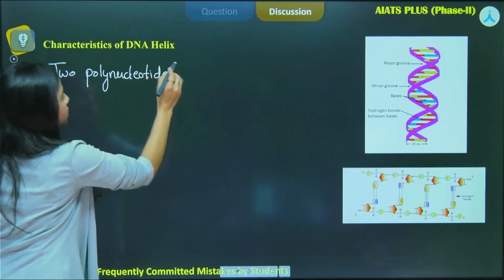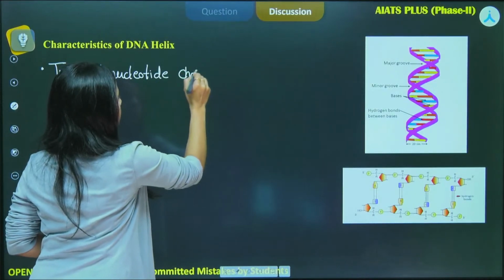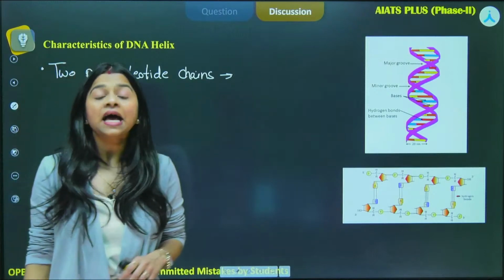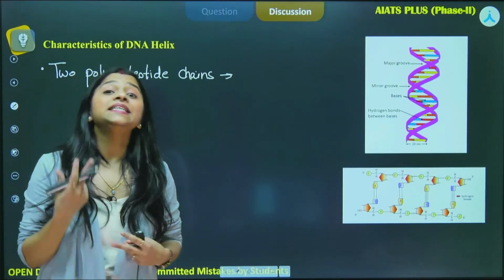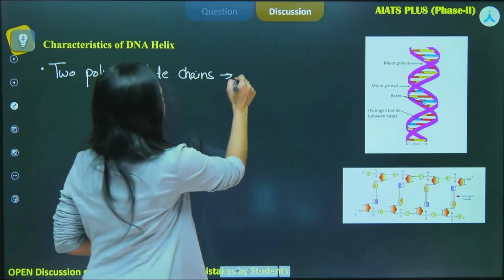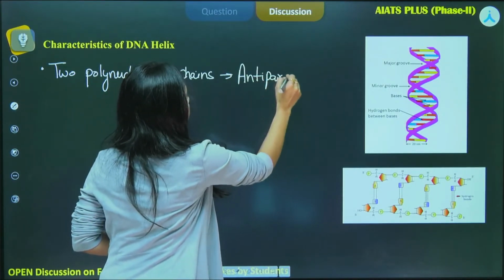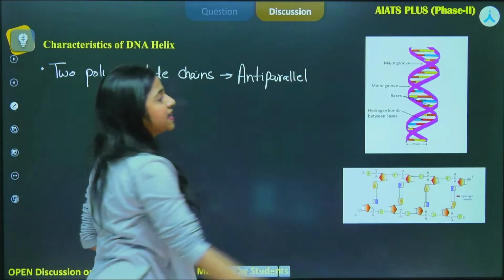Two polynucleotide chains, right? And these polynucleotide chains are arranged in the anti-parallel manner, okay? They are anti-parallel to each other. This is very important. What do we understand by this?